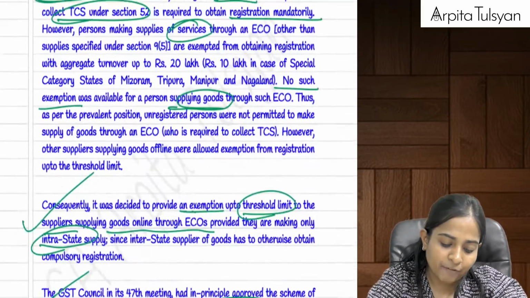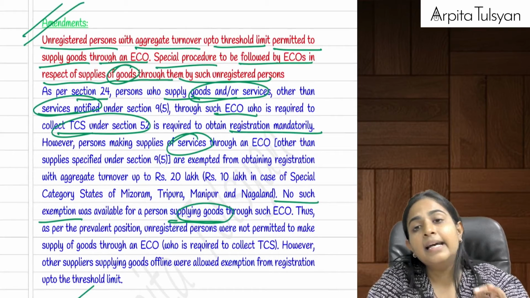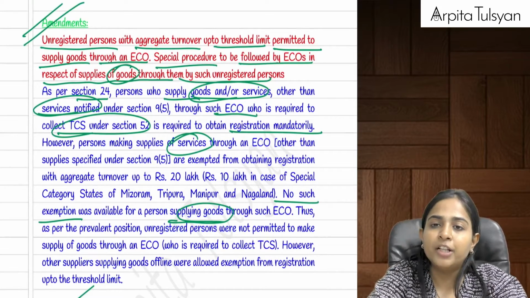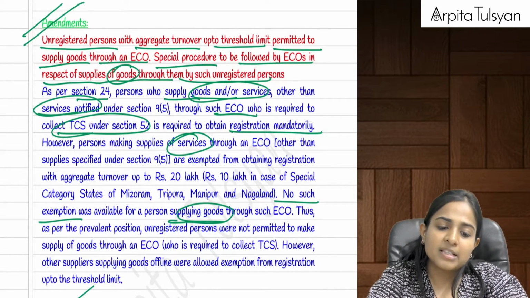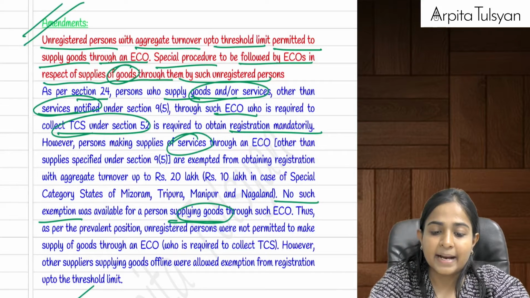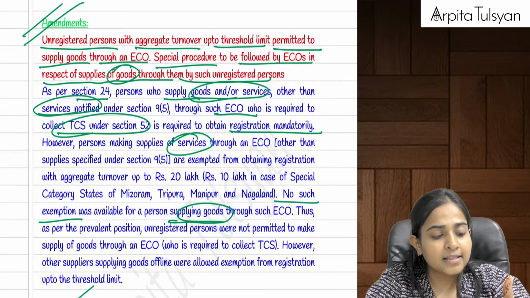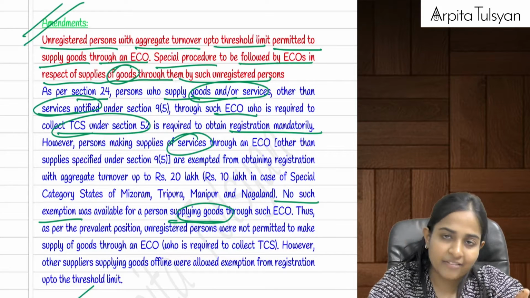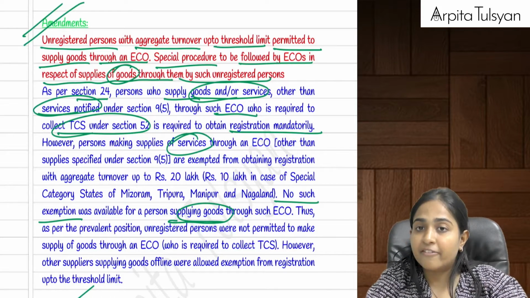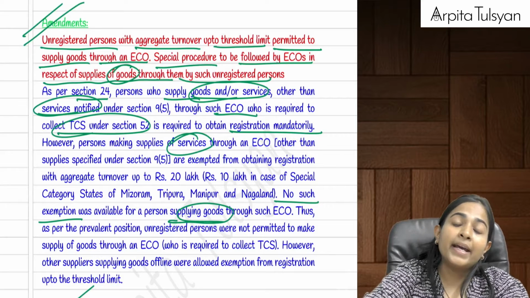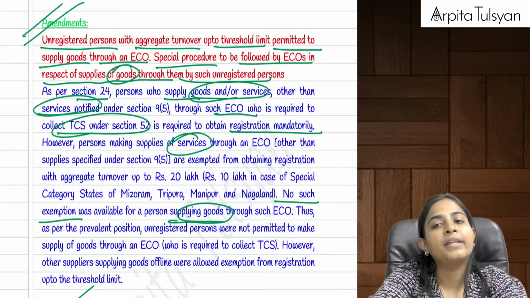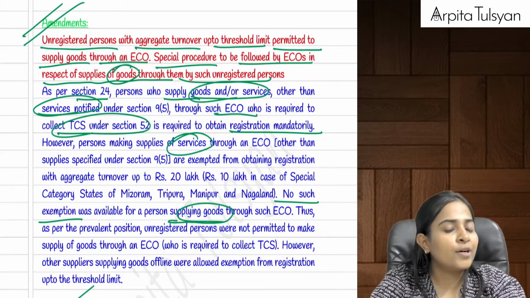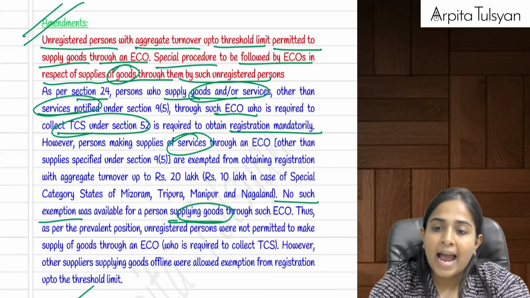These persons will have to get themselves compulsorily registered irrespective of the turnover. Yes, for some points they have given a threshold limit. For example, for interstate services, handicraft goods, handmade goods, they have given the threshold. For CTP, they have given the threshold. For persons supplying goods or services through ECO, they have given the threshold. But for other points, you are not required to check the threshold at all.